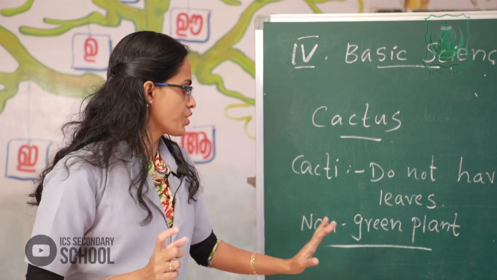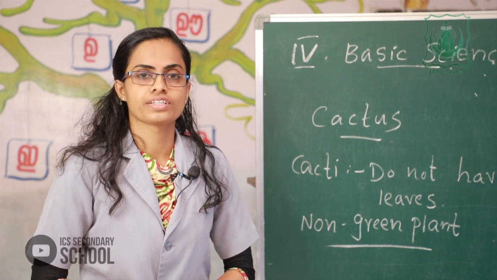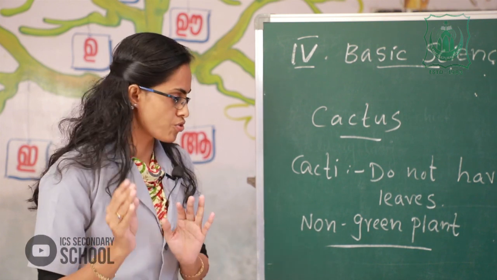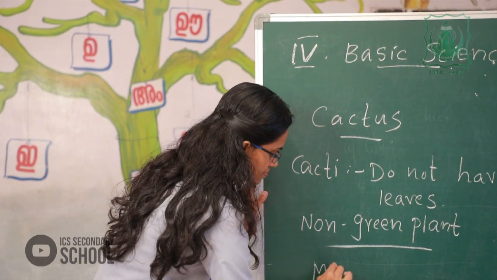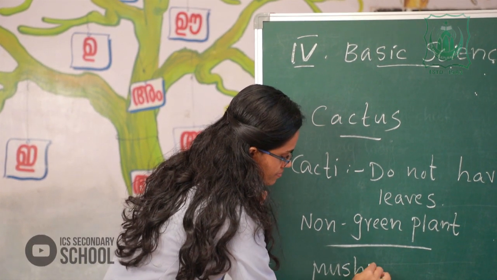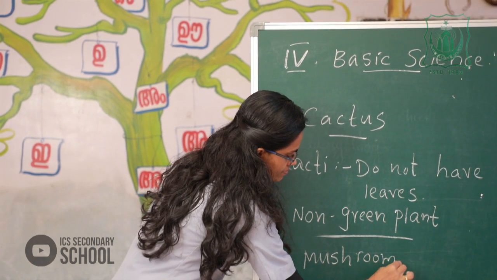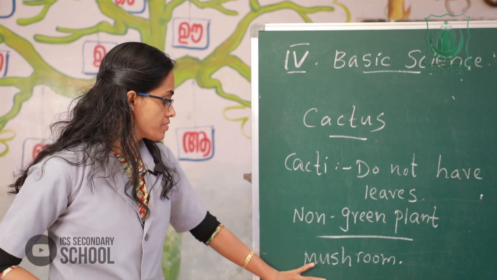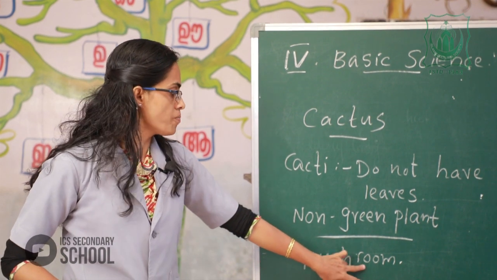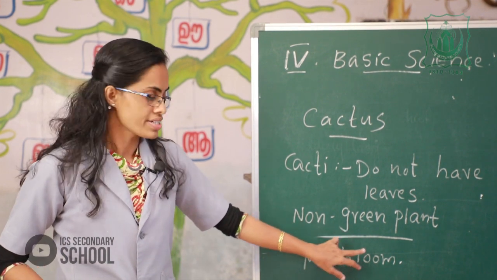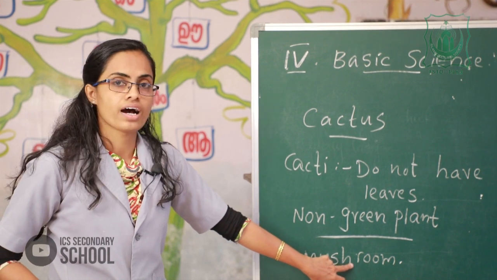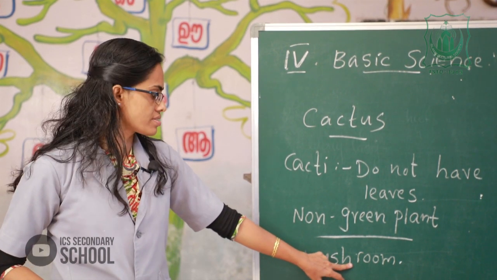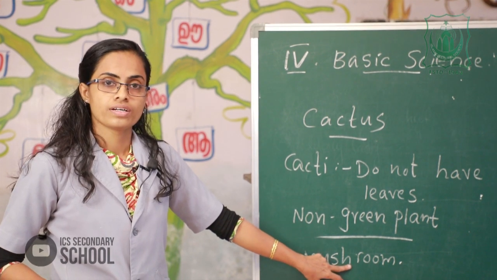Mushroom. Please listen here. A mushroom is a non-green plant. It does not have chlorophyll.